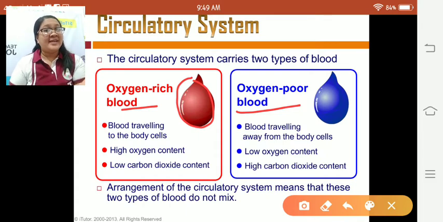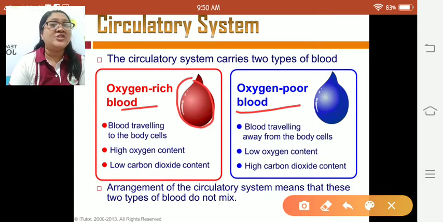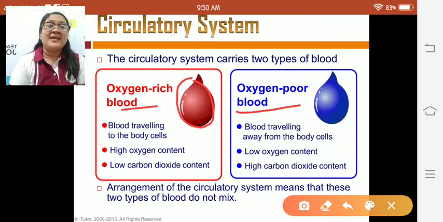It is high in oxygen content and low in carbon dioxide content. Oxygen-poor blood is the blood traveling away from the body cells. It has low oxygen and is high in carbon dioxide content.